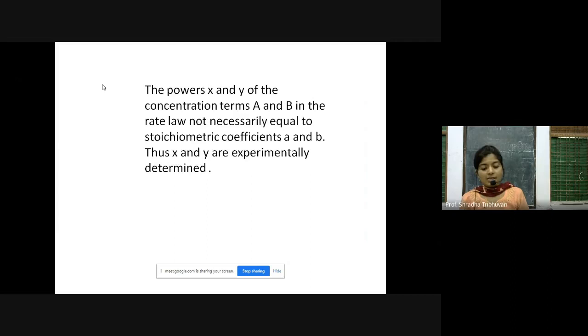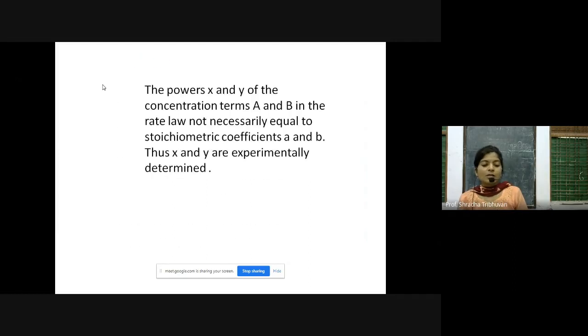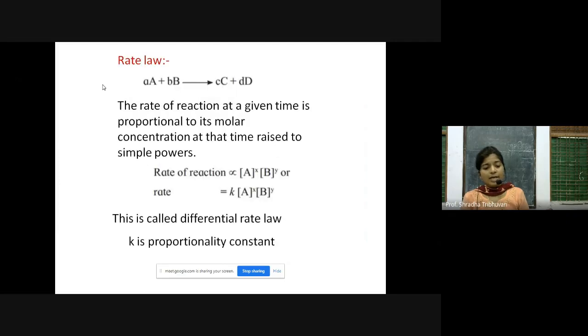Now the powers X and Y, which you saw in the previous slide. The powers X and Y of the concentration terms A and B in the rate law are not necessarily equal to the stoichiometric coefficients small a and small b. X and Y are experimentally determined. They are not theoretical. According to the experiment, you can see what the values of X and Y are. They may or may not be equal to the stoichiometric coefficients a and b.